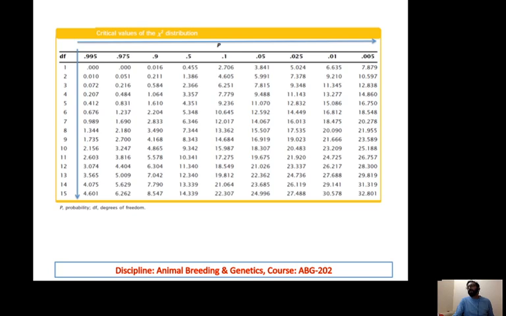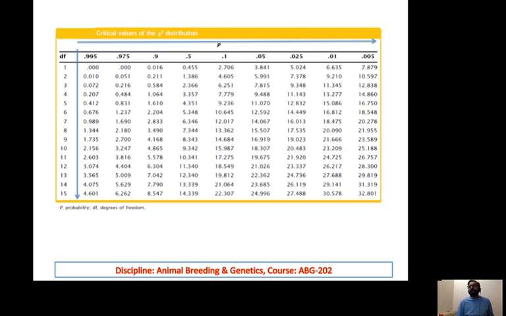For the level of significance we can use 0.05, 0.025 or 0.01. 0.05 means 5% error by chance, 0.025 means 2.5% error, and 0.01 means 1% error.